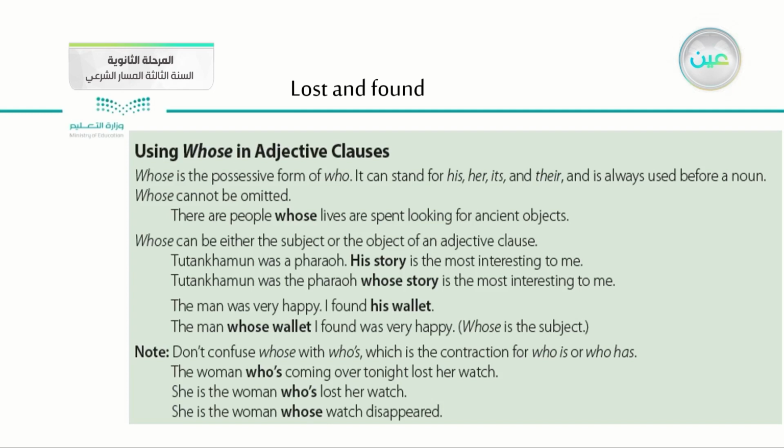And of course, in this example, we have Tutankhamun was a pharaoh whose story is the most interesting to me. The man was very happy. I found his wallet. And of course, here we can use whose: the man whose wallet I found was very happy. So here whose is the object of this sentence. As you see here, this is the note that we have discussed at the beginning of this part.